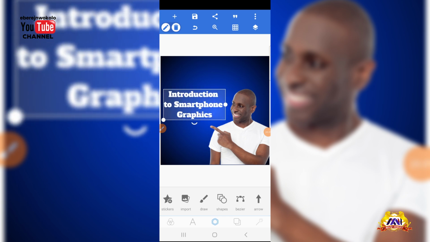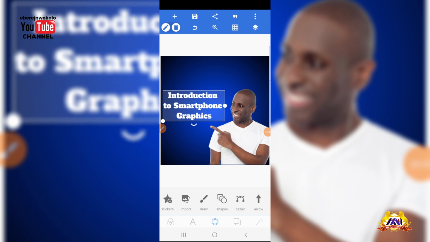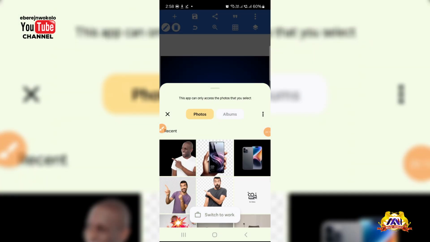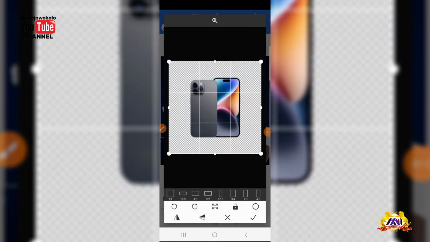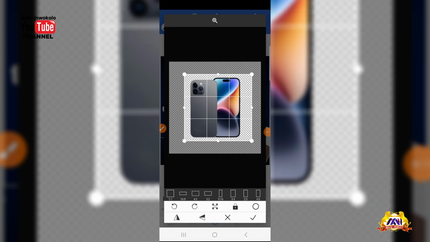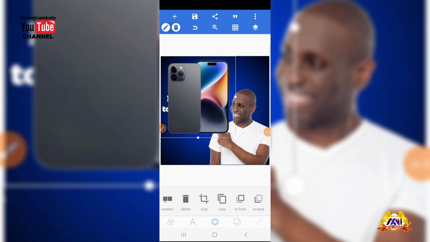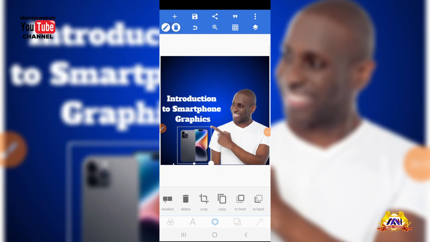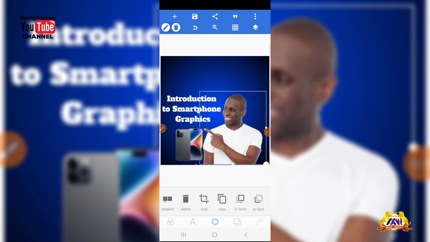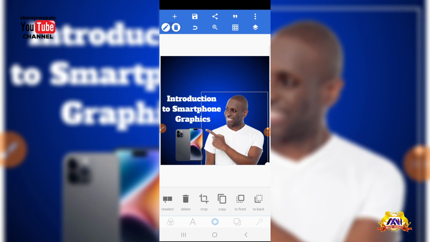Okay, and the next thing I need to do is to insert my smartphone beneath it, right? So I can click on this plus sign again and click on from gallery and insert this smartphone. I can adjust the wideness of the four corners, then of course reduce it and bring it here. If I wish to work on this image now, I can adjust this image. I can give it shadow and all that.